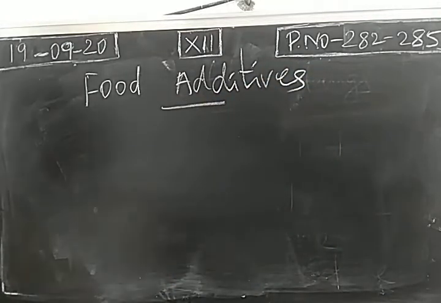So first, two-mark questions. What is a food additive? It is not a natural one; it is a chemical substance which is added to food items to increase the life and the aroma of the food. Chemical substances like preservatives or artificial sweetening agents are added to food items to increase their life as well as aroma.